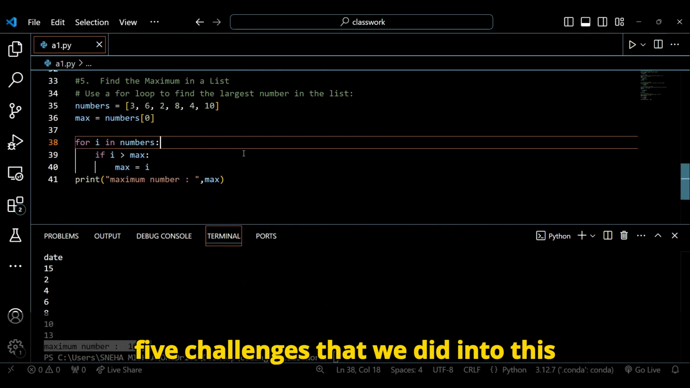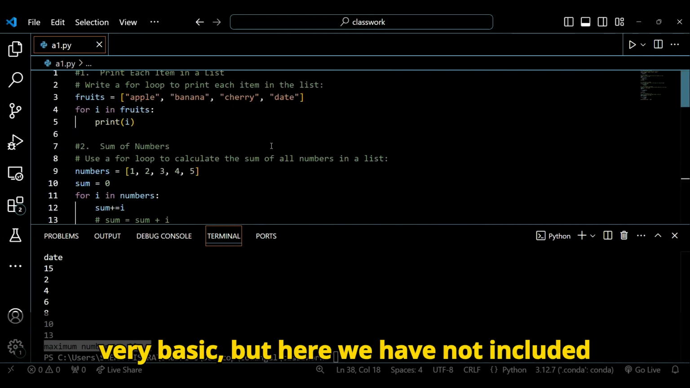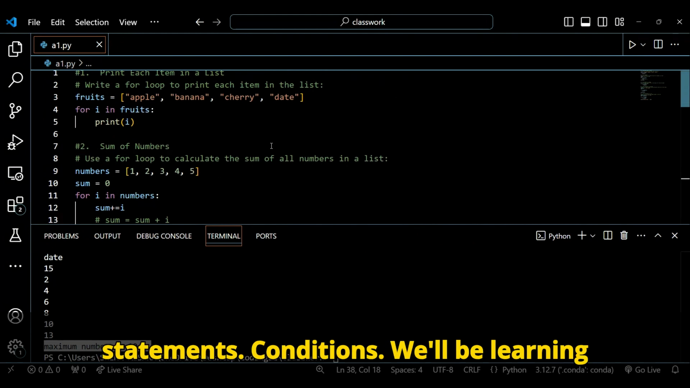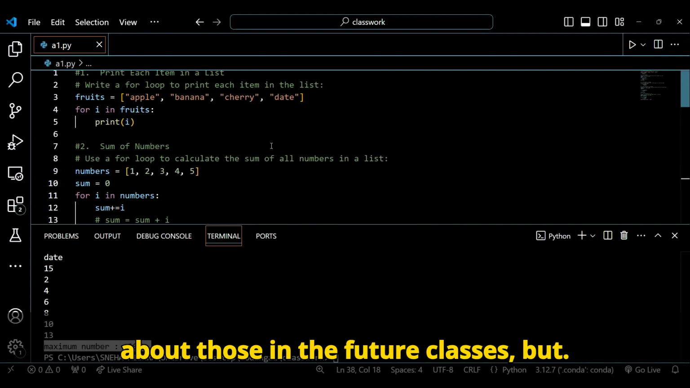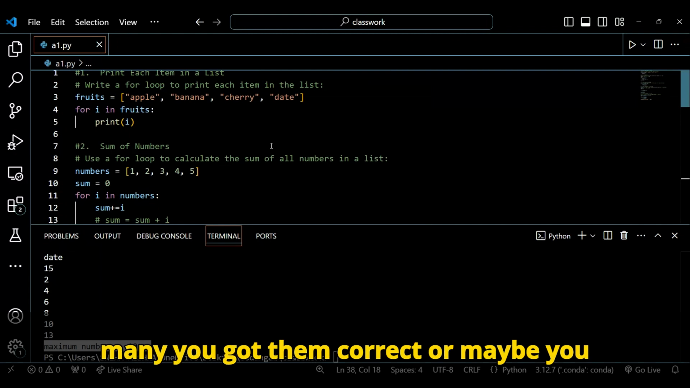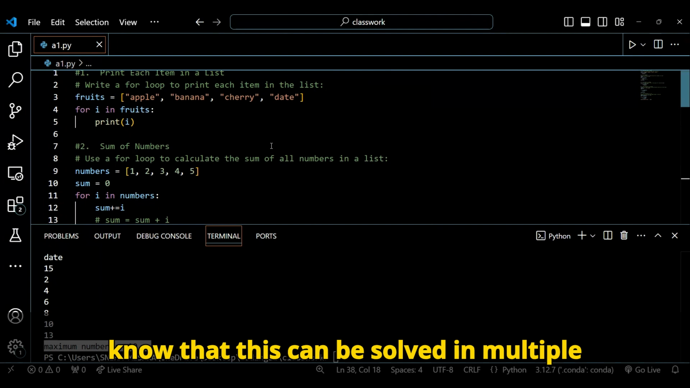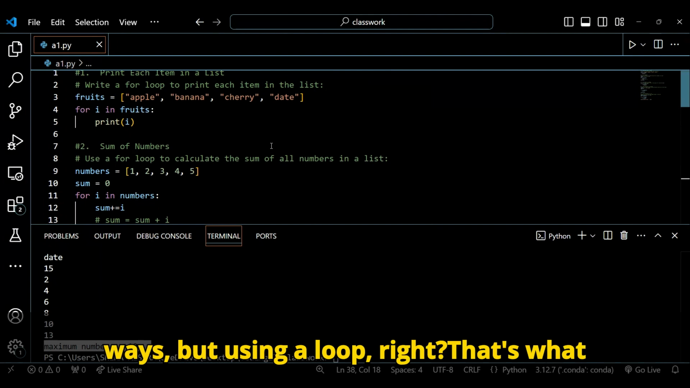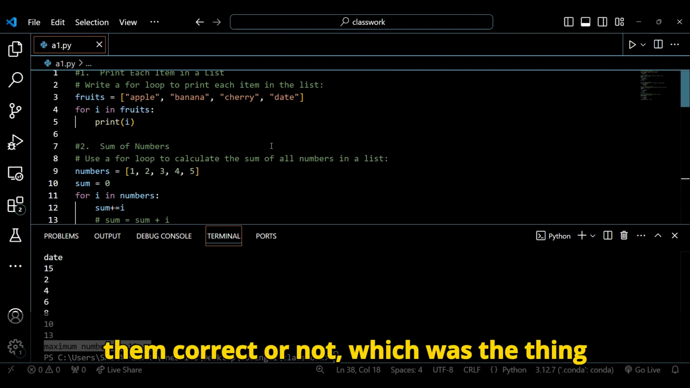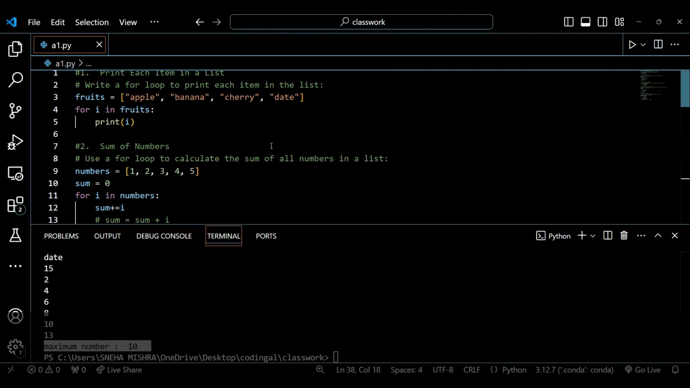So these are the five challenges that we did in this video. I know they were very basic, but here we have not included any kind of functions or condition statements. Conditions we'll be learning about in future classes. But yes, these are for now. Let me know how many you got correct, or maybe you tried different ways, because we know this can be solved in multiple ways. But using a loop, right? That's the main intention of the session here. So let me know if you've gotten all of them correct or not, which was the thing that confused you the most, and how was it?